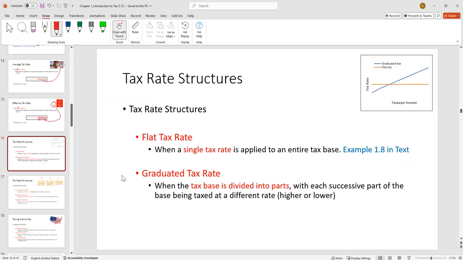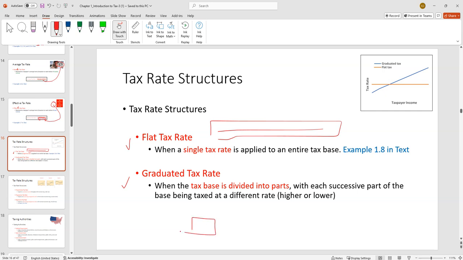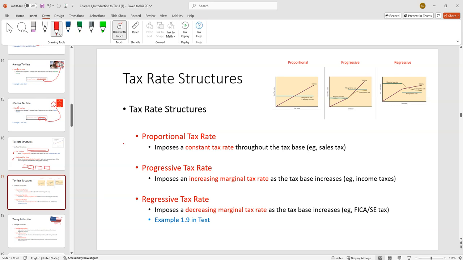Other adjectives to be familiar with: flat versus graduated tax rate, right? A flat tax rate, the entire base is taxed at the same amount, right? So the dollar store example, if you buy 1 item, 10 items, 15 items, it's all taxed at the 7% sales tax rate. Graduated, right, is where we take the base and we chunk it out, with each part either being taxed at a different or same rate, depending on what the system hopes to accomplish. Those are the first two terms.